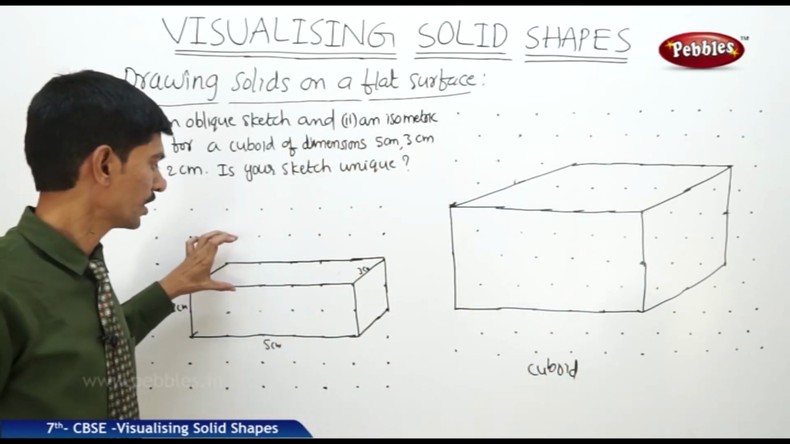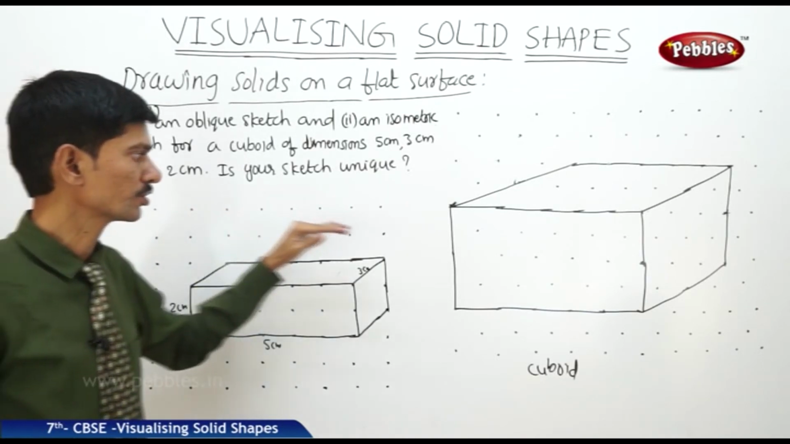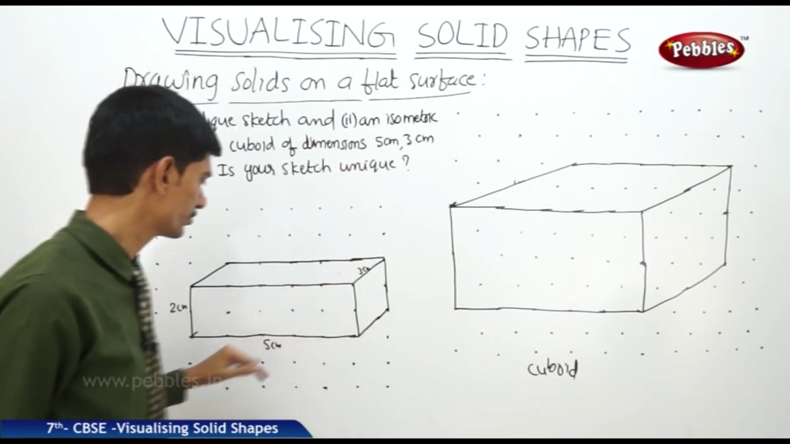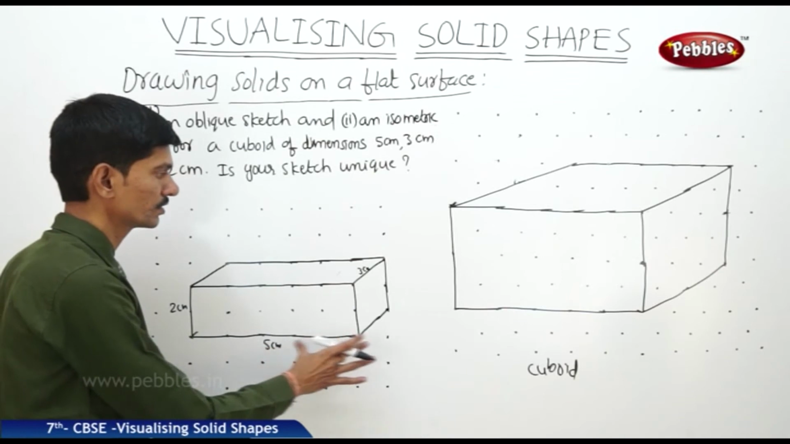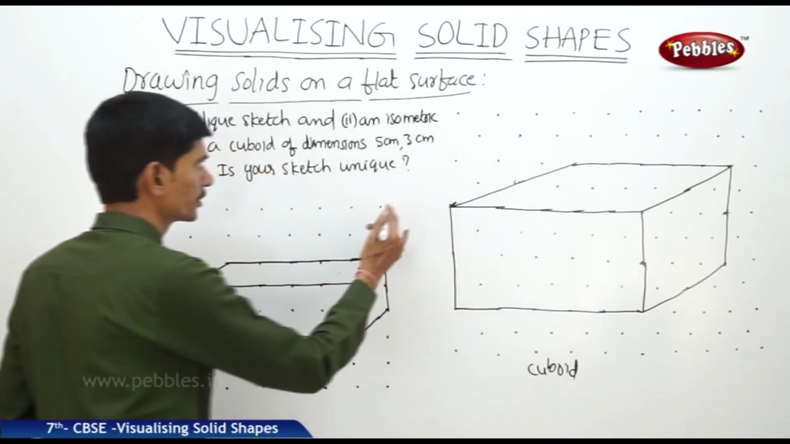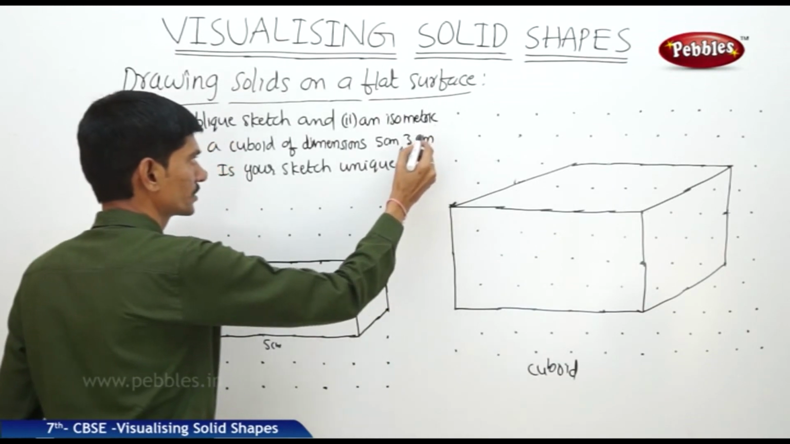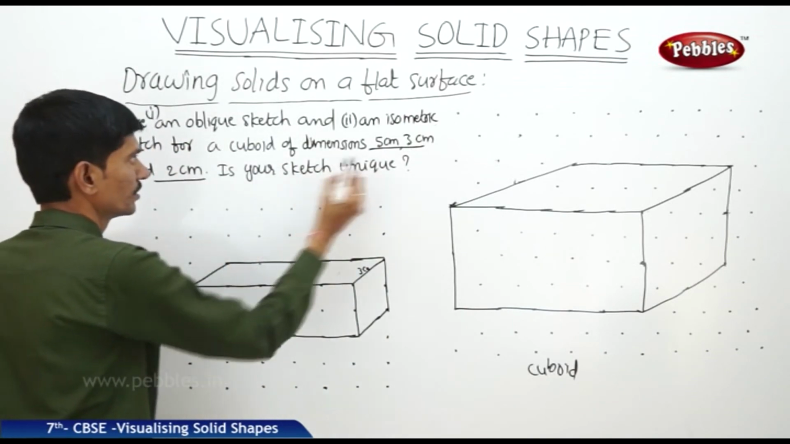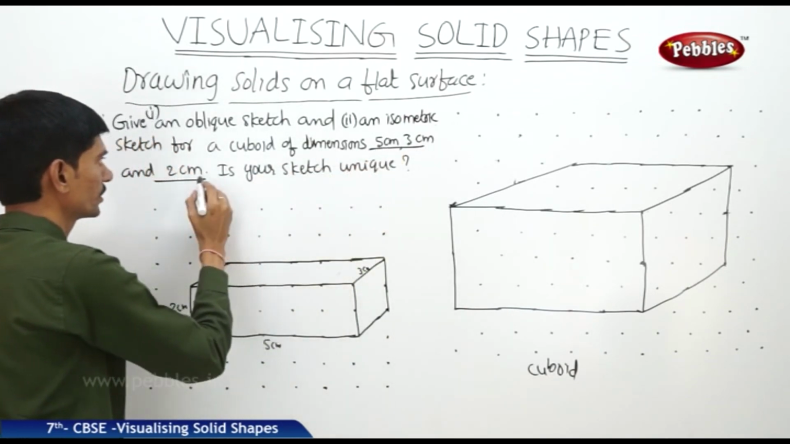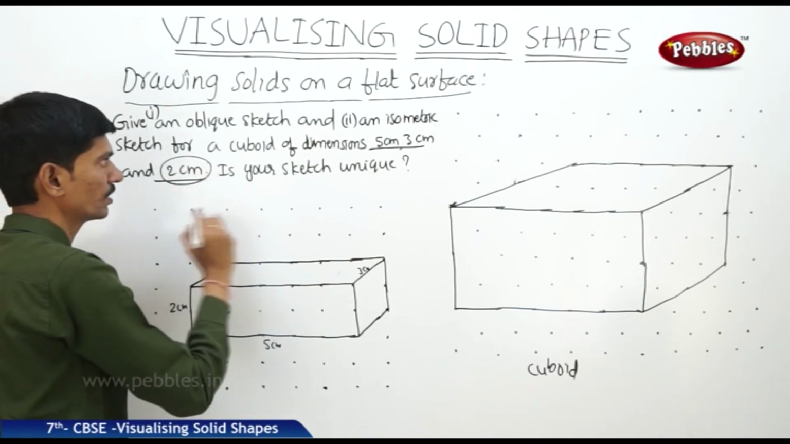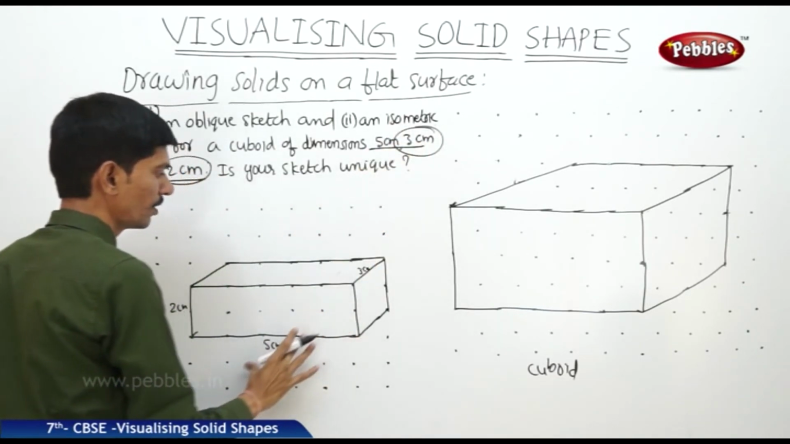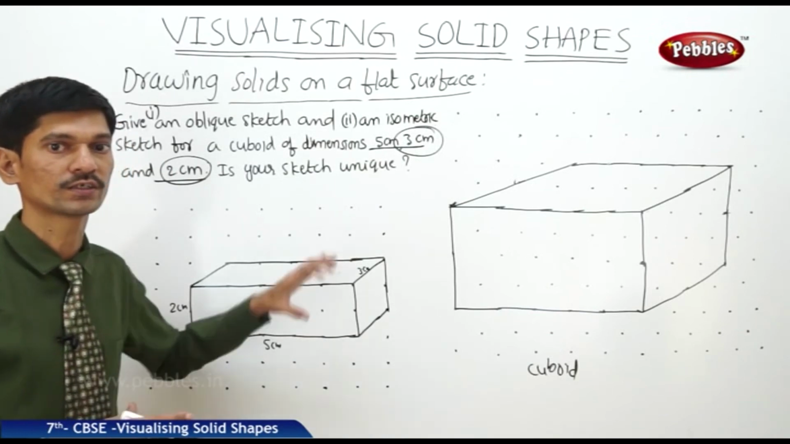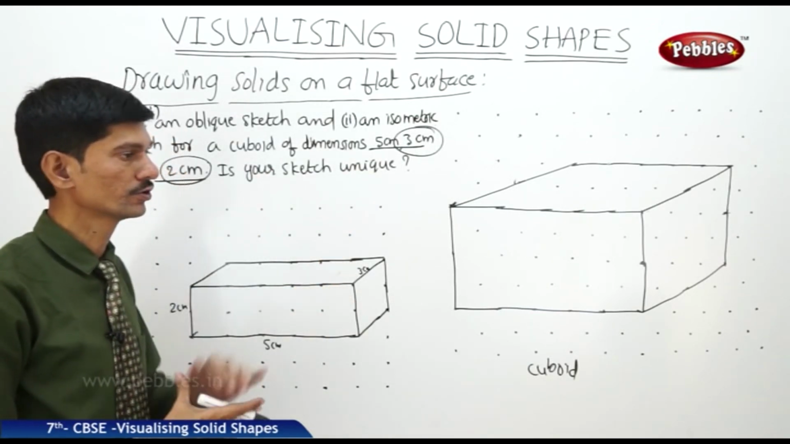Now drawing either the oblique sketch or isometric sketch is not unique for the cuboid of the given dimensions. Here we have chosen the length as 5 centimeters. Here also we have chosen the length as 5 centimeters. But we can draw the oblique sketch or isometric sketch of the cuboid of the given dimensions by taking 3 centimeters as the length, or we can draw the same thing by taking 2 centimeters as the length. So drawing the oblique sketch or isometric sketch for the given cuboid is not unique. We can draw different sketches for the same cuboid.